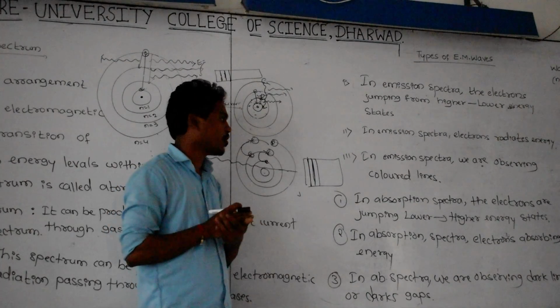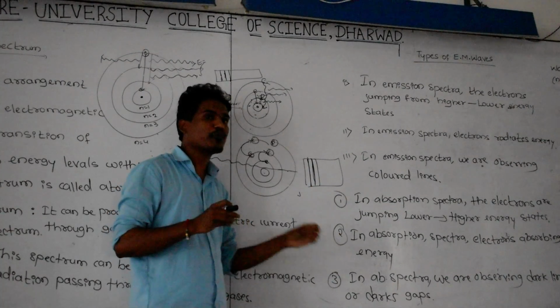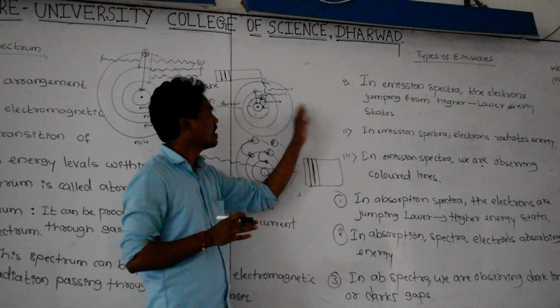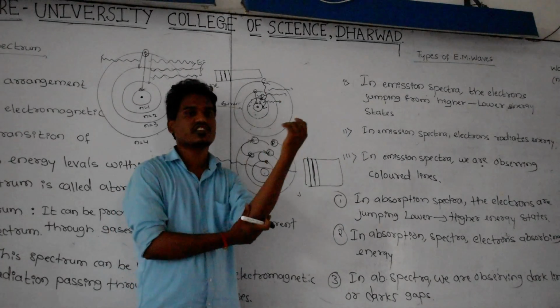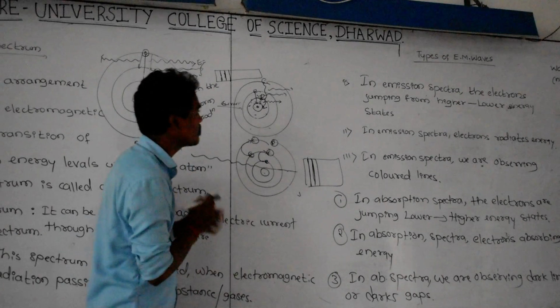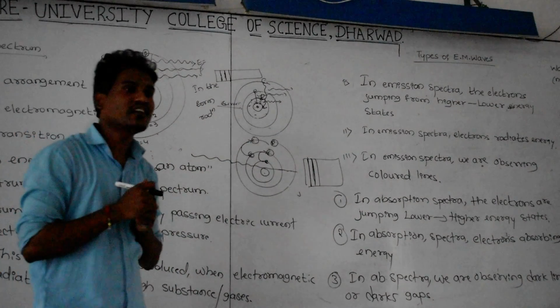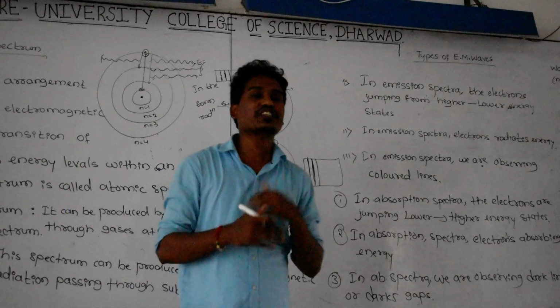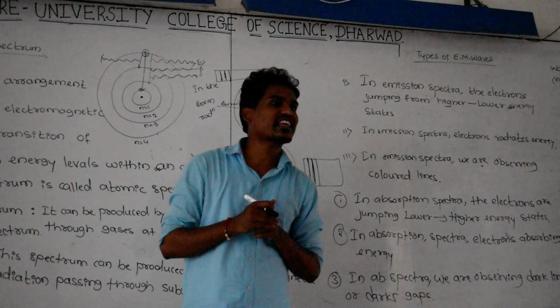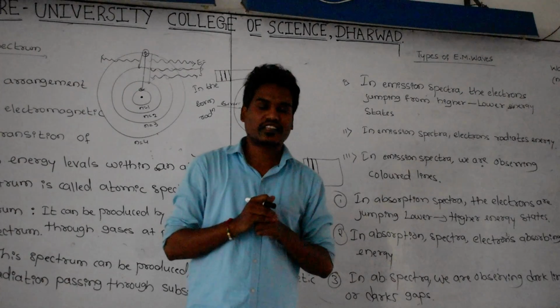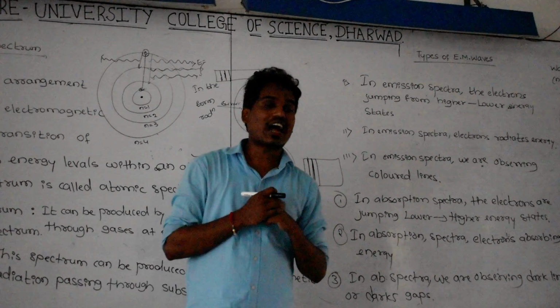That's why these are the key points. Here, dark lines indicate weaker intensity. Here, colored lines indicate the intensity is more. And this is regarding the atomic spectra. The atomic spectrum is the spectrum produced due to the transition of electrons taking place within an atom. That's why the resulting spectrum is called an atomic spectrum.